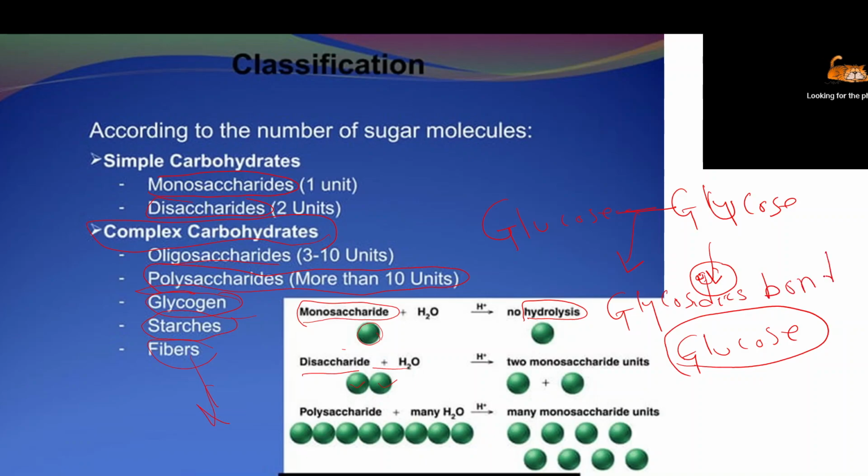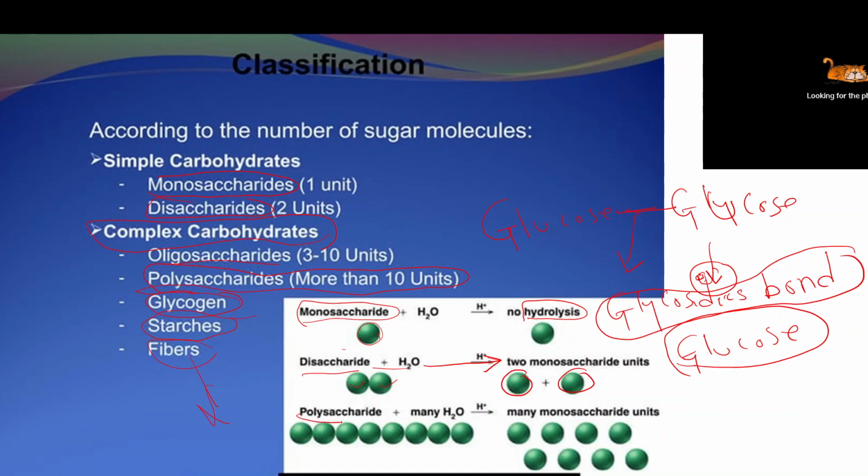The bond between two glucose or two monosaccharides is called a glycosidic bond. That helps the formation of disaccharide, trisaccharide, tetrasaccharide, pentasaccharide, or polysaccharide. Disaccharide consists of two molecules. Now a disaccharide can be hydrolyzed. In the presence of water, when it is broken, two simple sugars are released, and our body can utilize them. So that is called disaccharide.